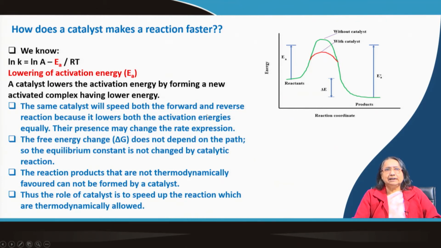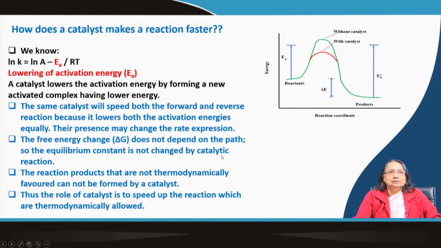Its presence may change the rate expression, but that is something else; it lowers both the activation energies equally. That is most important. The free energy change does not depend on the path. So, the positions of reactant and product are not changing, and the free energy change is not changing. This is a thermodynamic parameter.